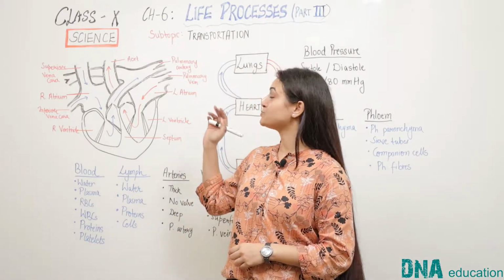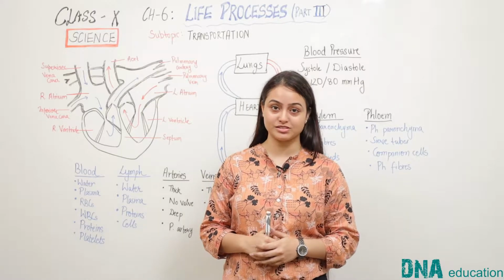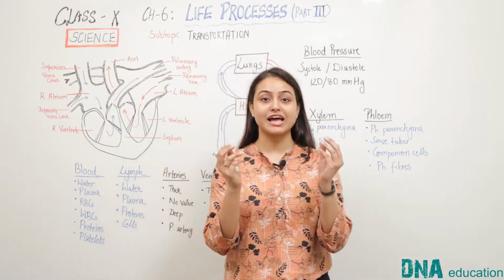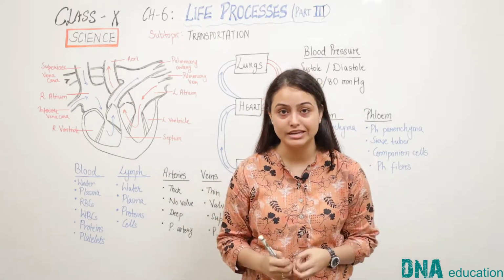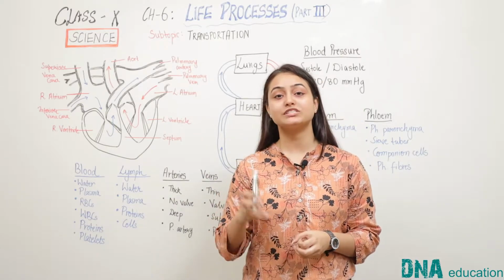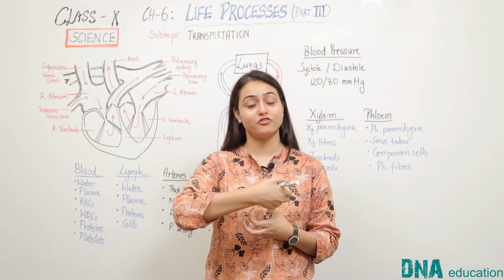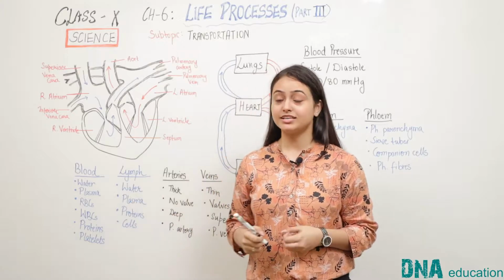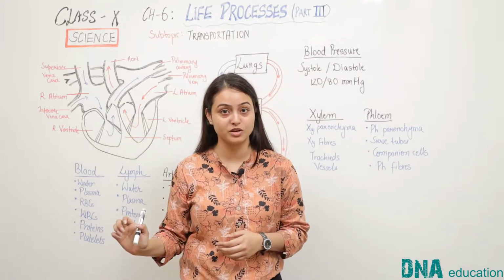Today we will discuss the next topic of life processes, that is transportation. So let us study transportation in human beings first. As we know that substances are produced at particular cells, but the entire body needs those substances. So it is very important that the substances are transported from one place to the other. This takes place through various components of the circulatory system in human beings.